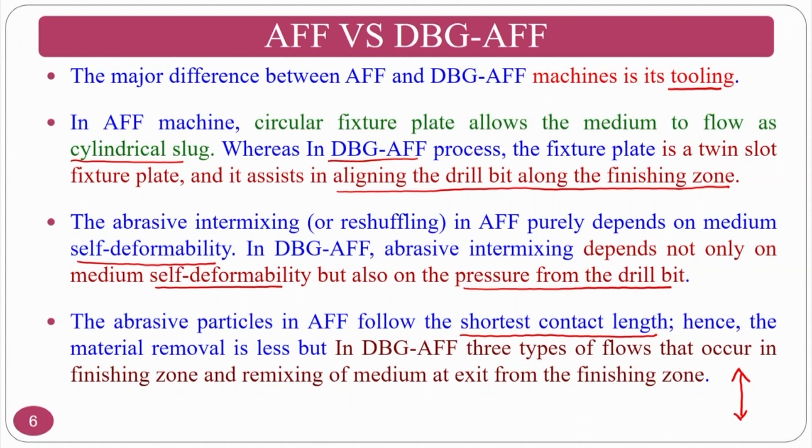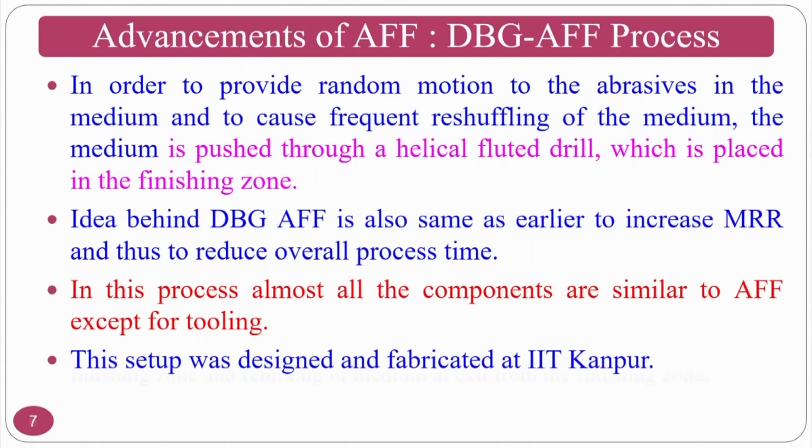Assume that you have a helical path, that means if the height is the same and you have a helical path, then you will have more distance that the abrasive particle is covering. For that purpose, there are three types of flows that you will see in the upcoming slides, and intermixing of the medium will also take place so that new abrasive particles will come. So this will enhance the finishing ability of the process.